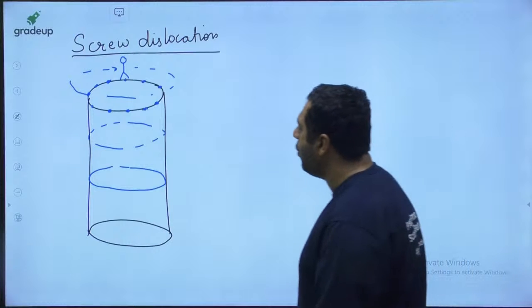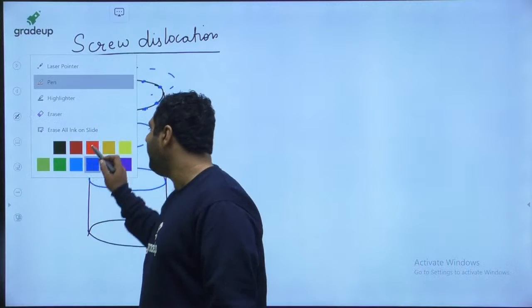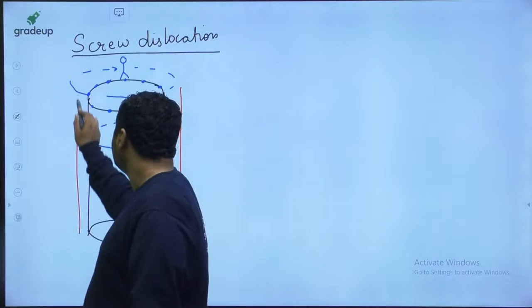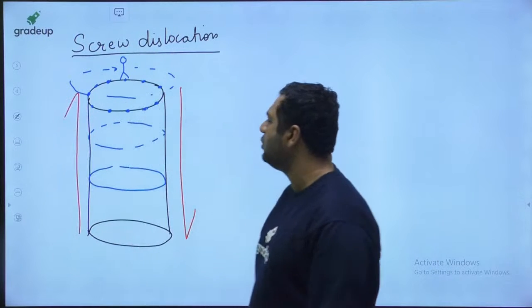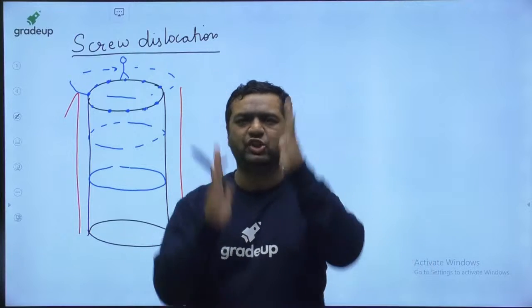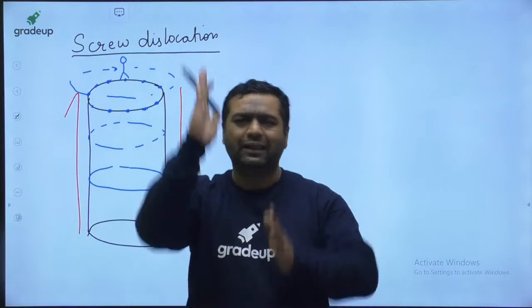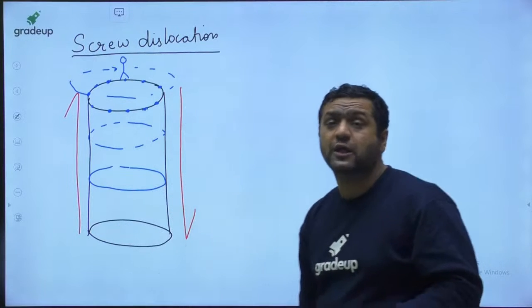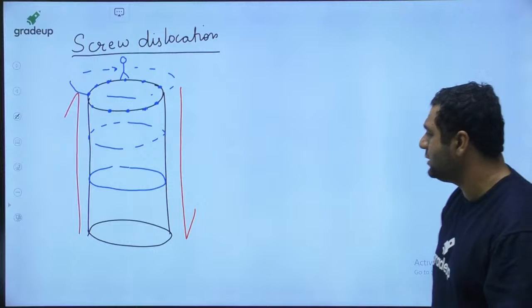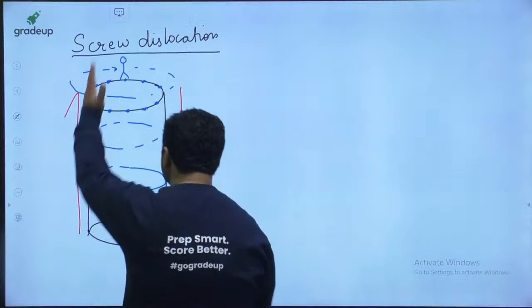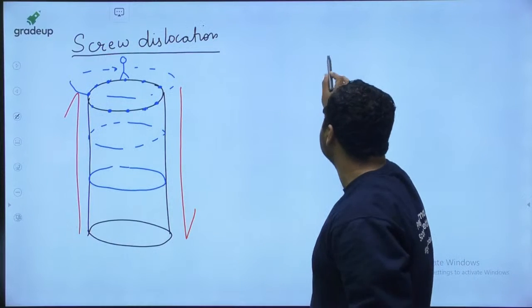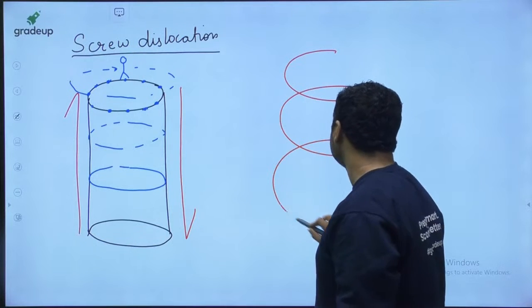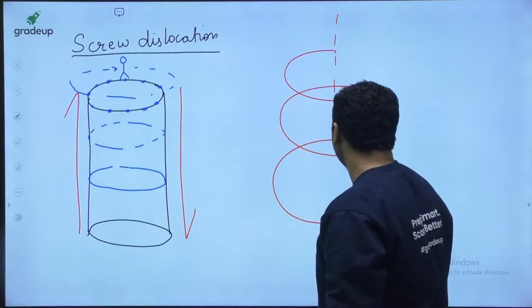Now what I have done is apply some shear forces onto this, like this, like this, like this. So some shear distortion, shear deformation, will take place. When I have applied the forces like this, it was converted into the surface of a helix, like this.